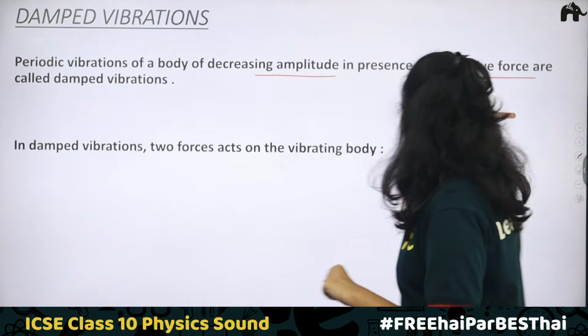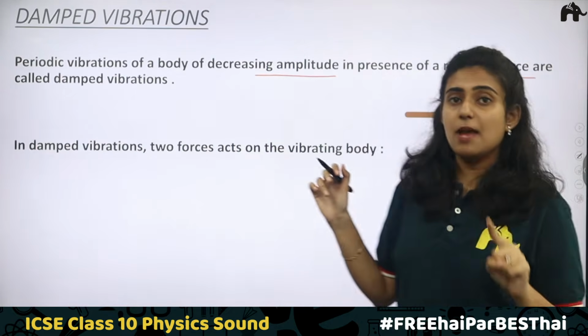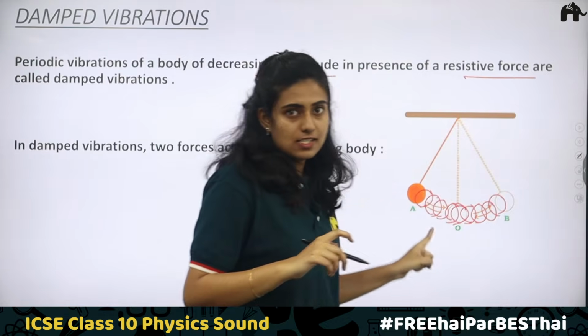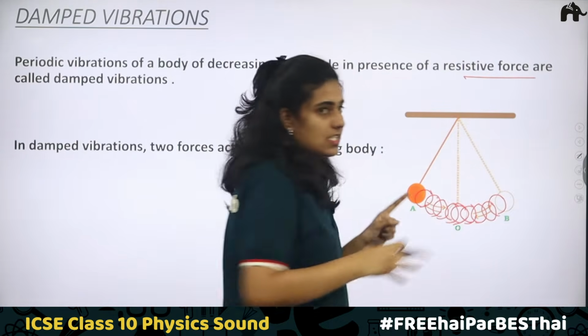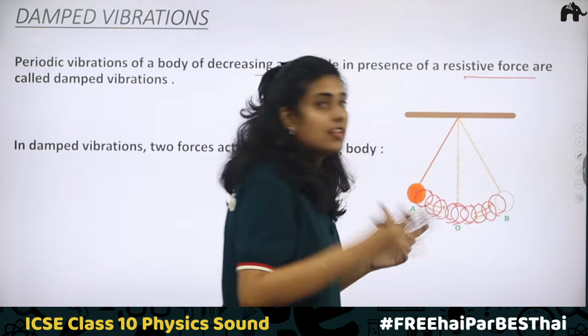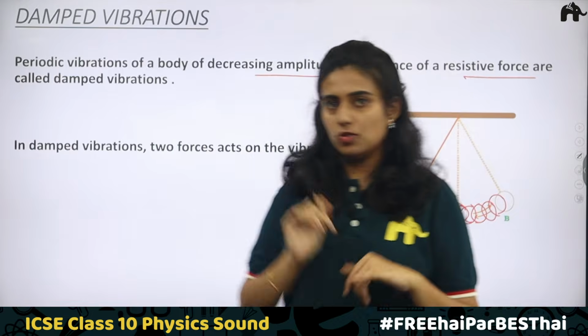Now remember, how does this decrease in amplitude happen? The decrease in amplitude is due to the resistive force. Here there will be air resistance. Due to this air resistance, some friction is created, and the amplitude will be continuously decreasing and the body will finally come to rest.